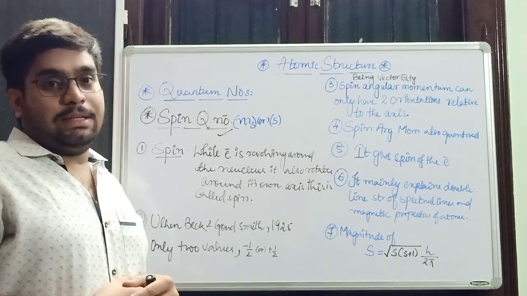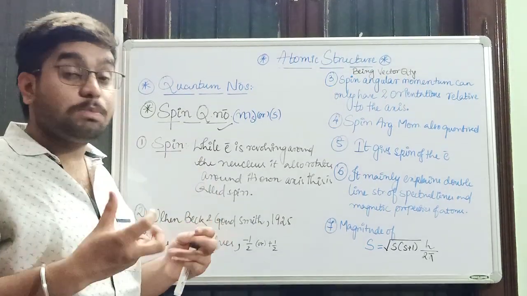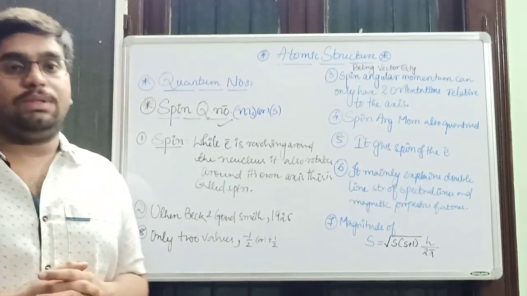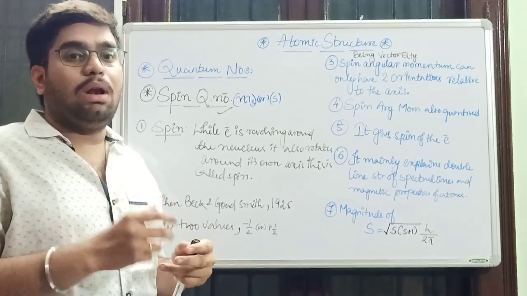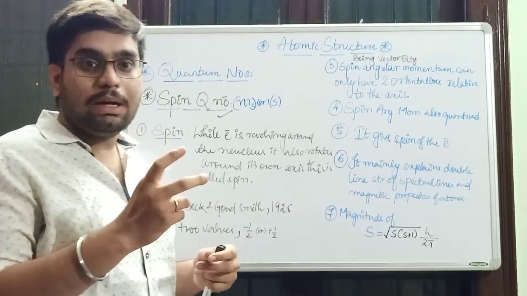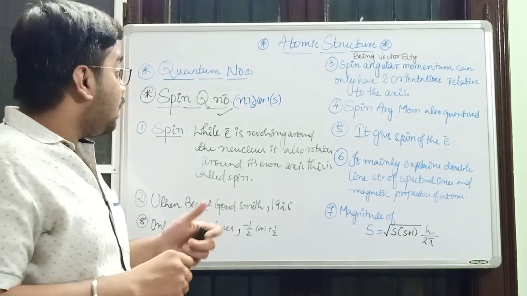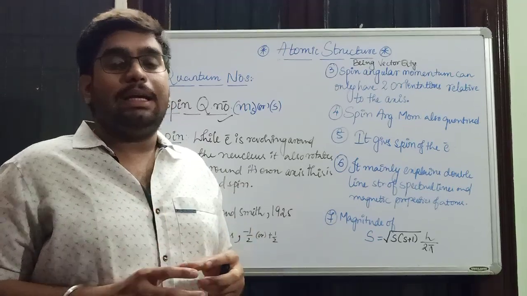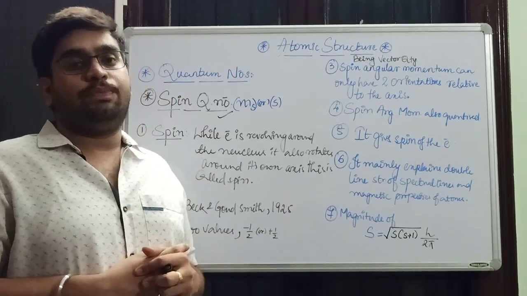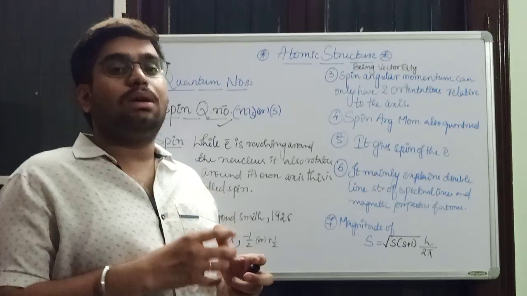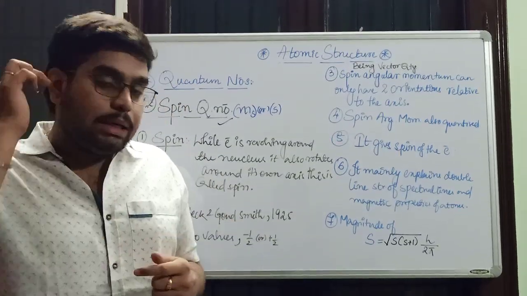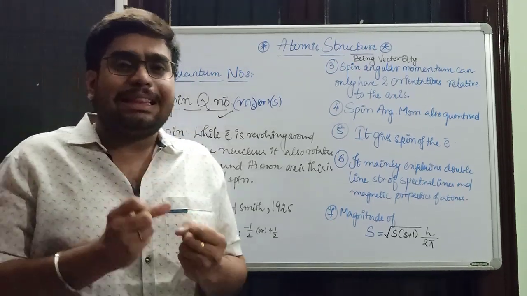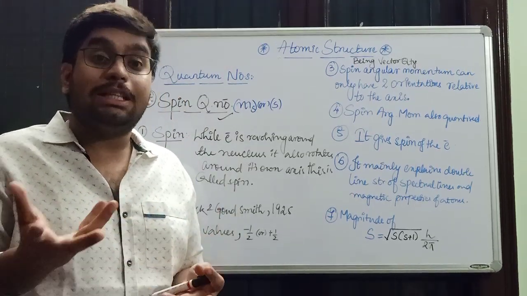Okay, what is spin? What does spin mean? Spin, in actual, means rotation, right? We spin a ball, right? Yes. Spin quantum number, or spin, is generally a property which helps in rotation, or a rotation can otherwise be called spin. Now we can see that, almost, an electron behaves as Earth behaves.